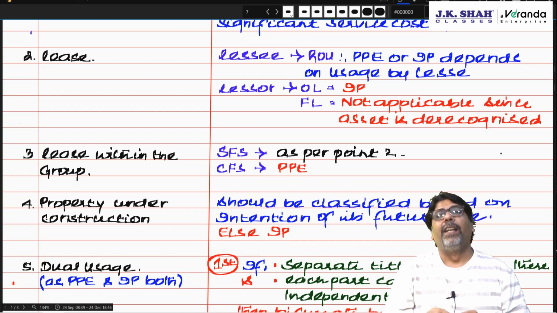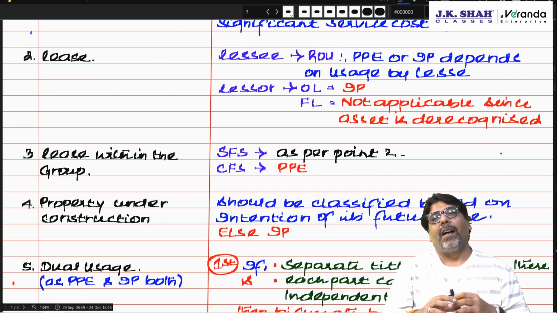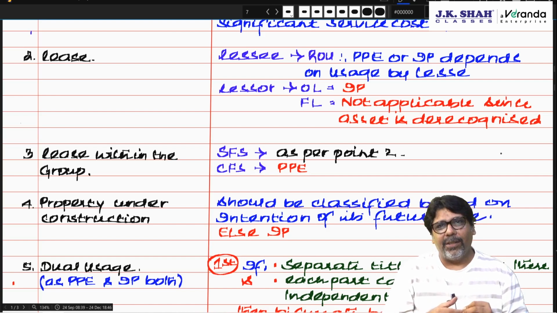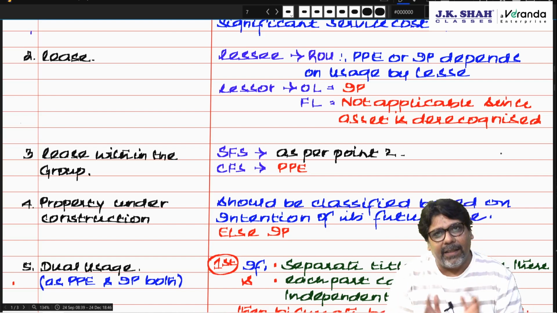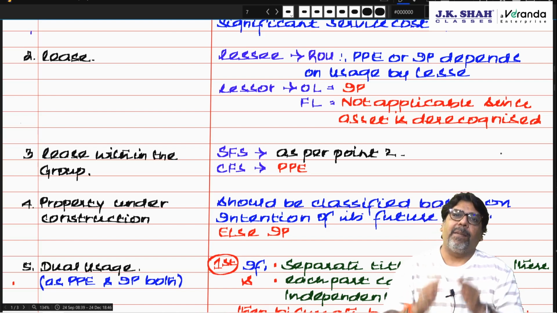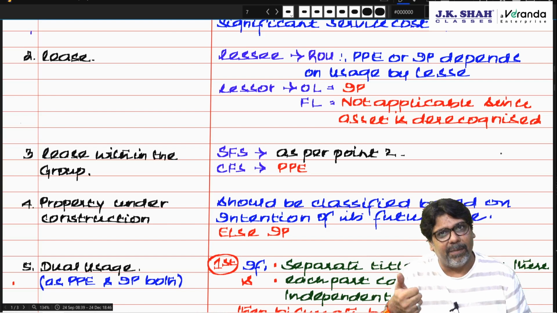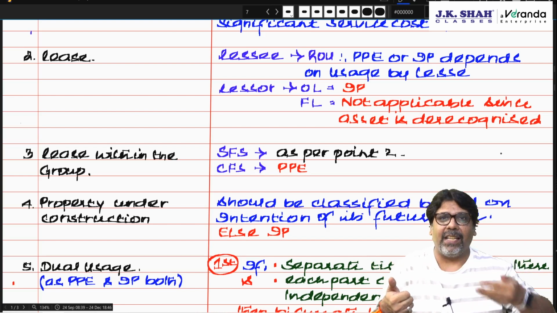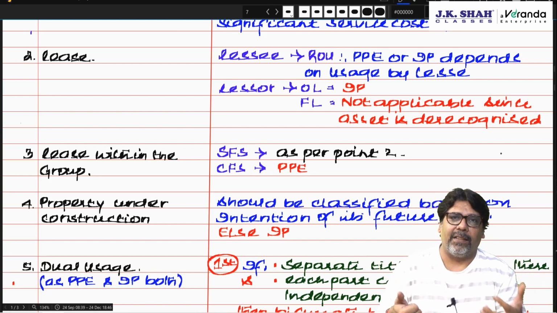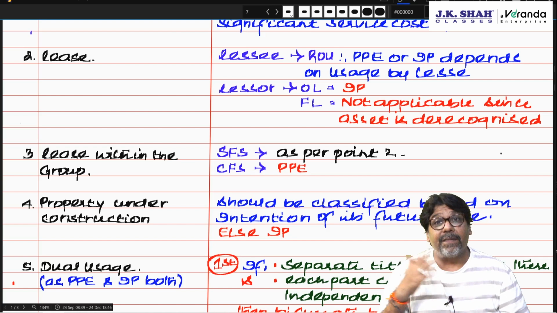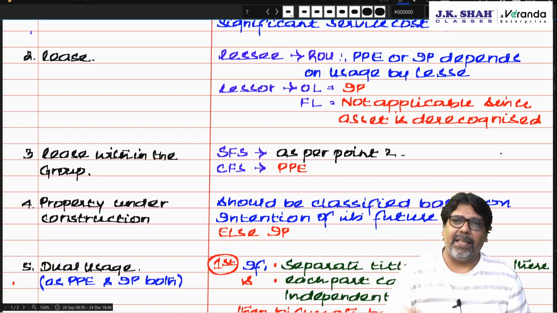Food you give, electricity you give, bed you give, a little bit of furniture you give, security you give, so a lot of other facilities you are giving. But if you are giving the property only for the purpose of rent, with no other facility, then it is investment property. But if you are charging rent along with the cost of a lot of other services, and the major cost is of services only, then it should be treated as PP.